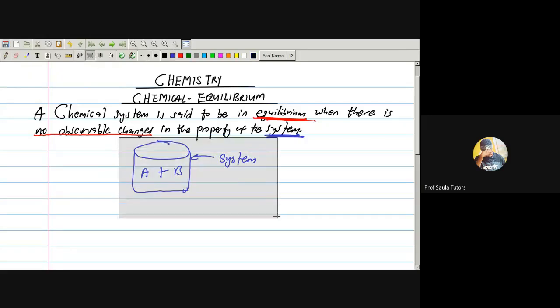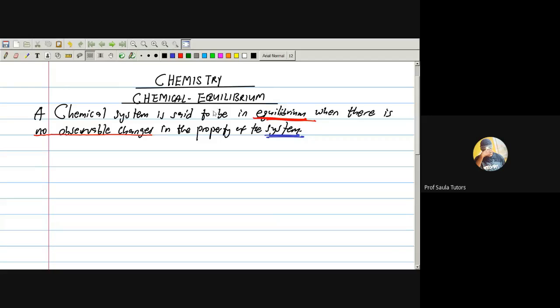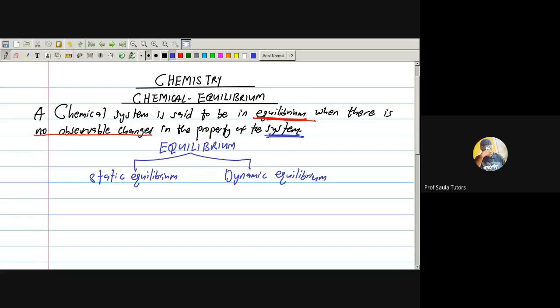Now pay attention. The word equilibrium is divided into two. We have what we call static equilibrium, and we have what we call dynamic equilibrium. Hello, pay attention.